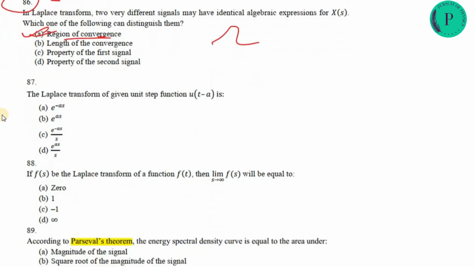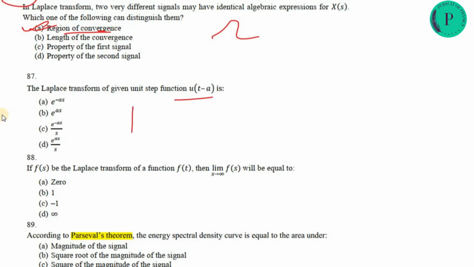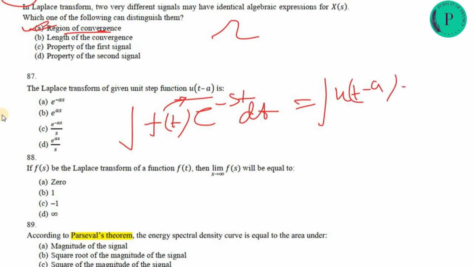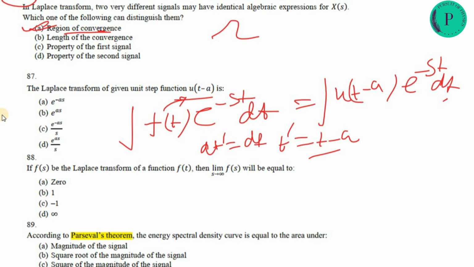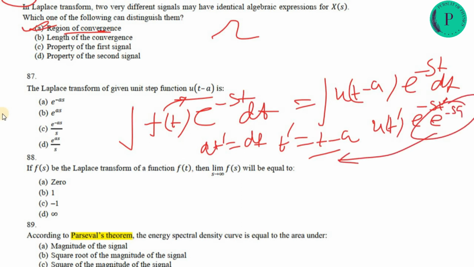Next is Laplace transform. The Laplace transform is the integral of f(t) e to the power minus st dt. So if you put u(t minus a) e to the power minus st dt and t prime equal to t minus a, and convert it, dt prime equals dt, so now it is u(t prime) e to the power minus st prime and e to the power minus sa. So this e to the power minus sa will come out, so option A will be correct.